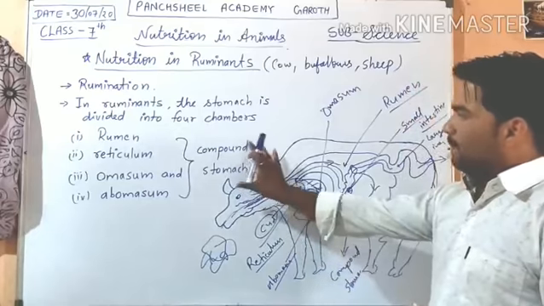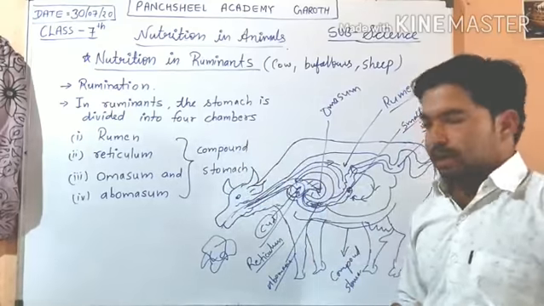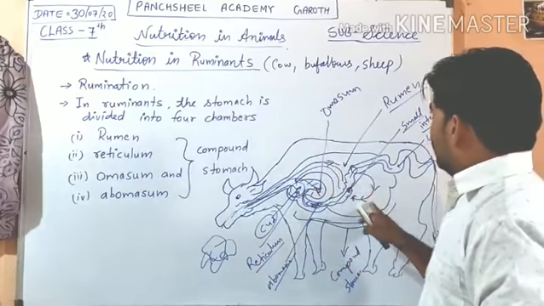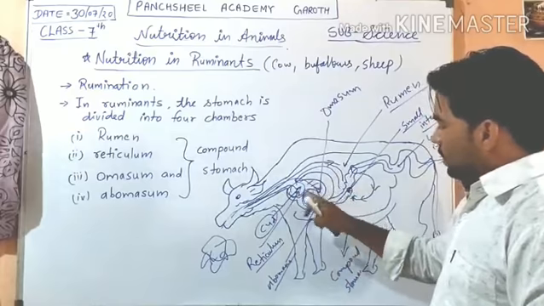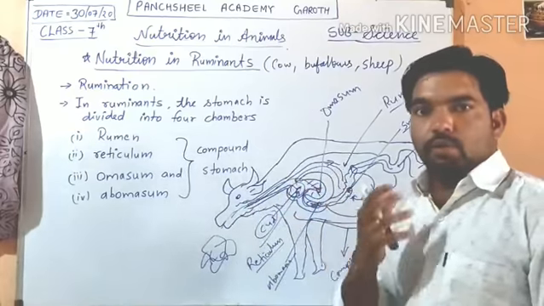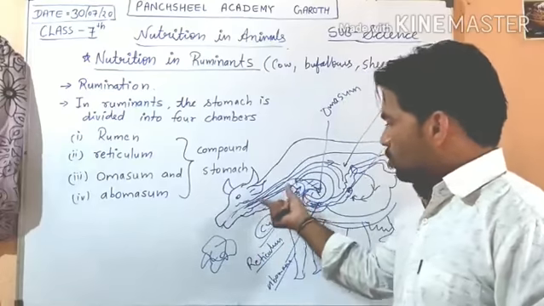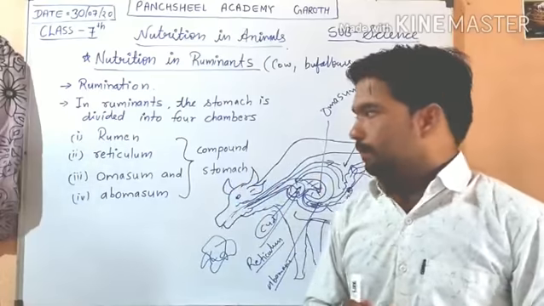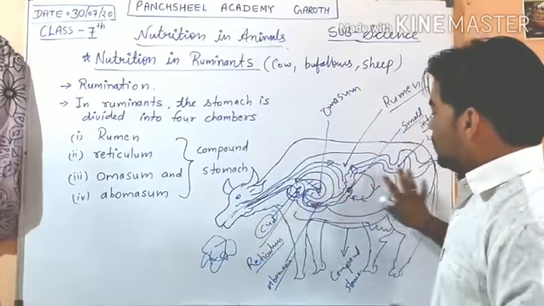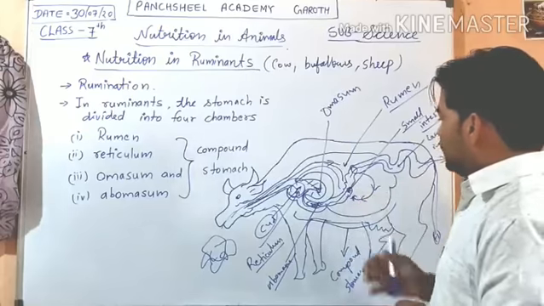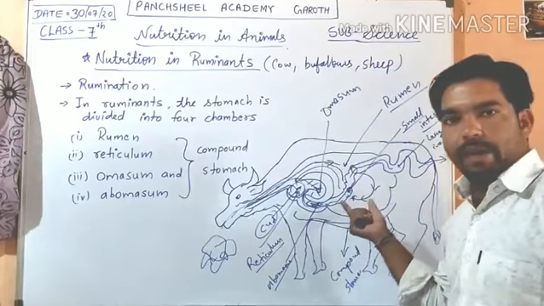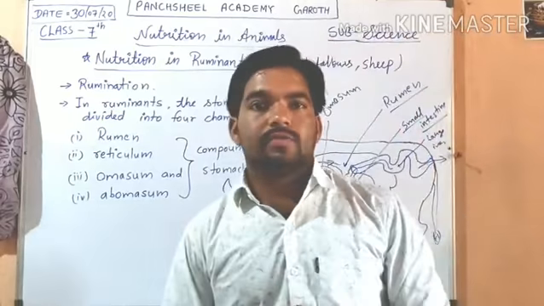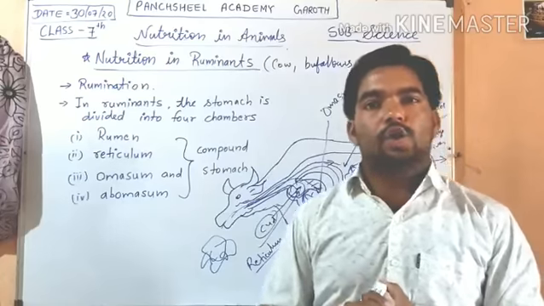The main thing is that it has a compound stomach, and after the rumen and reticulum, the food comes again to the mouth, and this food is called curd. So chewing of curd is called rumination. In this way their digestion completes, but their largest part is the rumen. So this is called rumination, and animals which perform rumination are called ruminants.